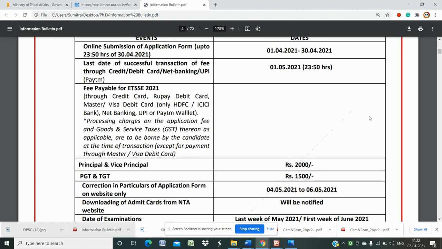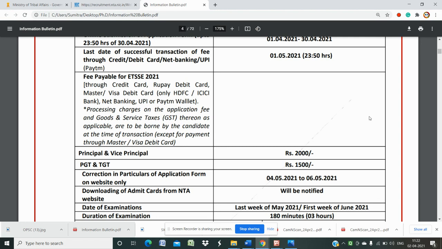Then the application fee for principal and vice principal is 2000. Those who are applying for the principal and vice principal post have to pay 2000 rupees online, and those who are applying for postgraduate teacher and trained graduate teacher need to pay 1500 rupees.